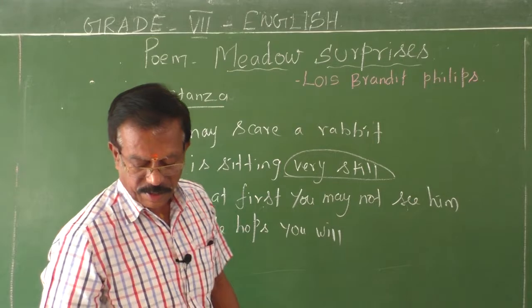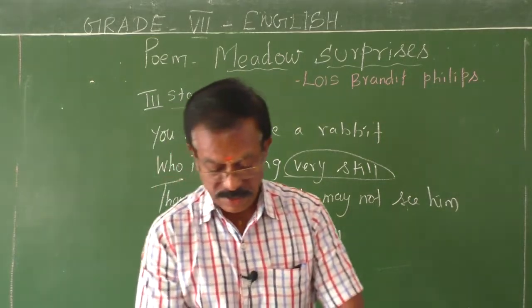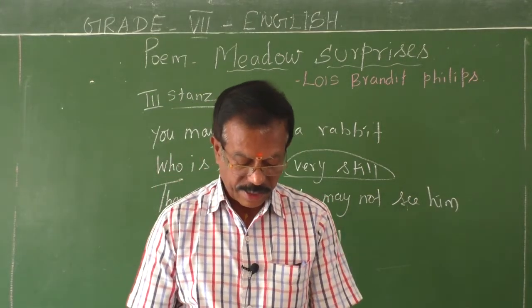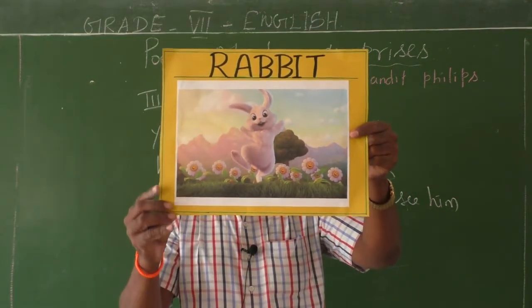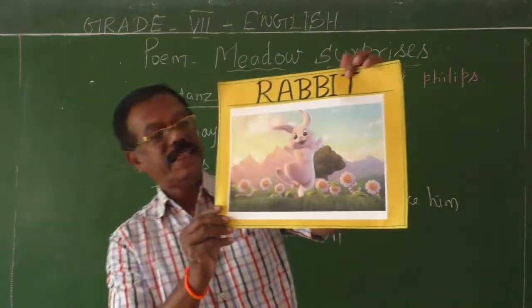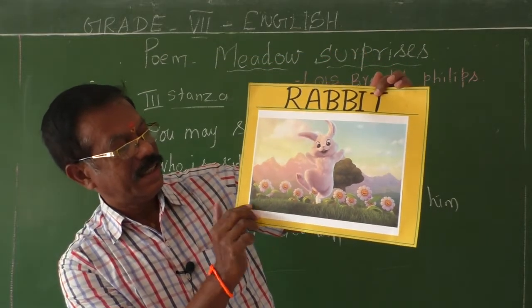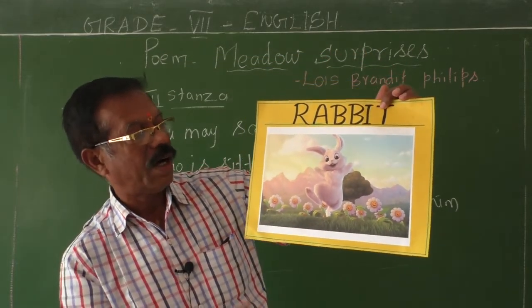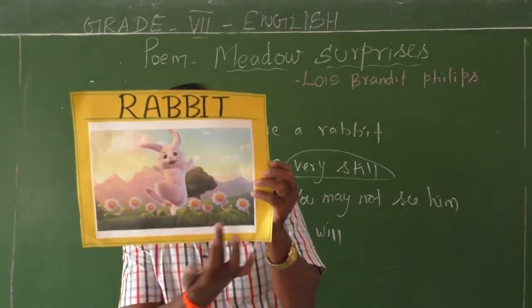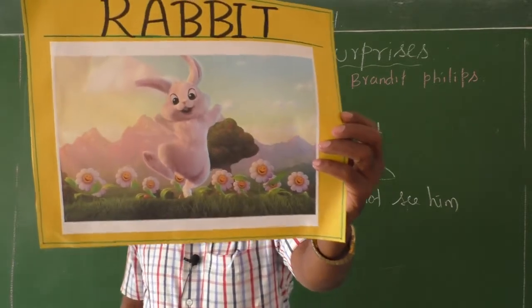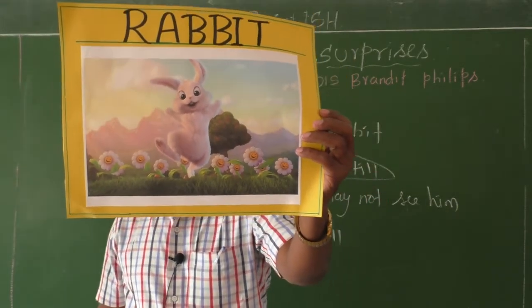Okay. Next, I will show you the picture, children. The picture of a rabbit, how nice it is to have a glance. See the rabbit. See the eyes. See how they hop. The rabbits get frightened by our footsteps and would hop out of the grass.